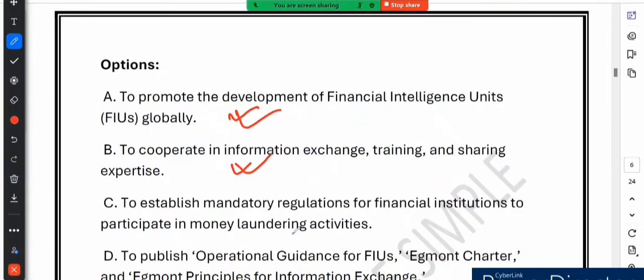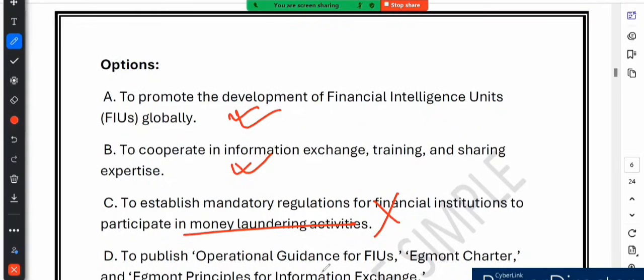Then option C says to establish mandatory regulation for financial institutions to participate in money laundering activity. Yes, this is clearly wrong. The Egmont Group exists to stop financial crimes like money laundering, not encourage them. Here it is written to establish mandatory regulation for financial institutions to participate. No, nobody encourages it, right? Option D says to publish operational guidance for FIUs, the Egmont Charter and Egmont Principles for Information Exchange. Yes, this is correct too. The Egmont Group provides guidelines and principles for FIUs to follow in their operation.